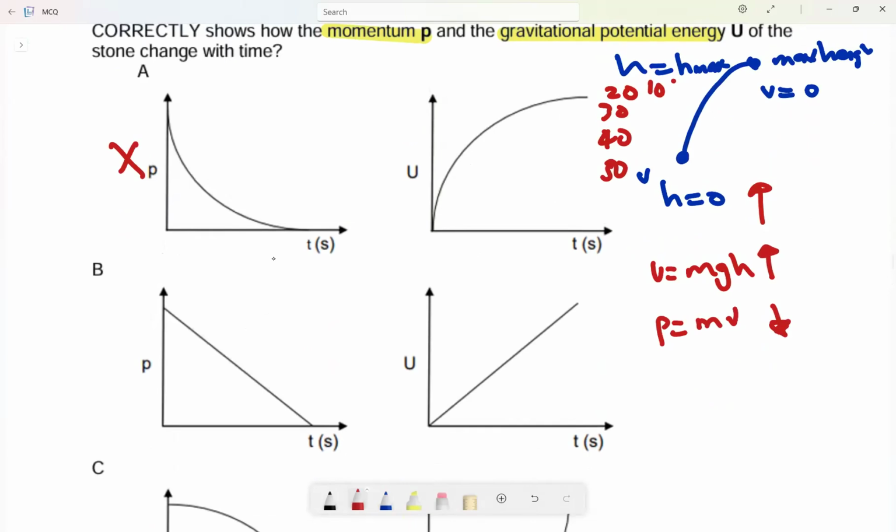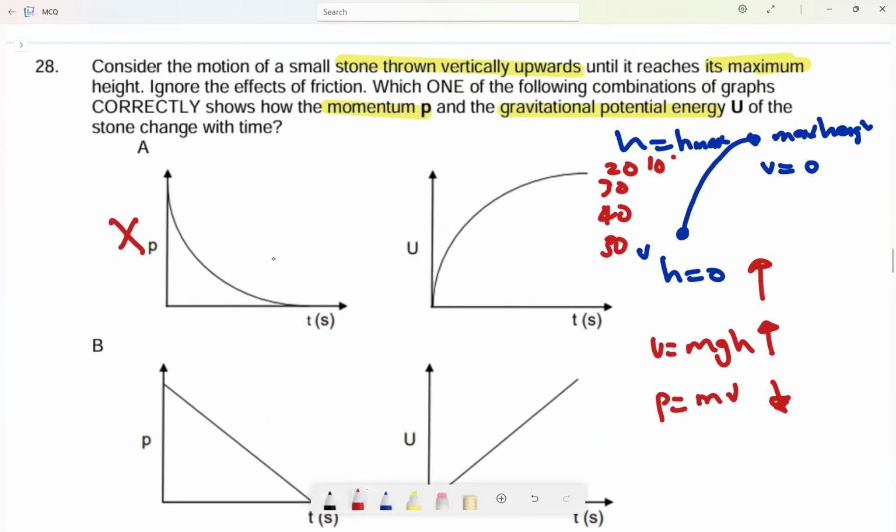But yeah, the height, we are not sure if the height is increasing with the same rate. So this one is the correct one for the height. Okay, the height, can you see it also follows the trajectory like that? So this one is correct, but it makes A incorrect.